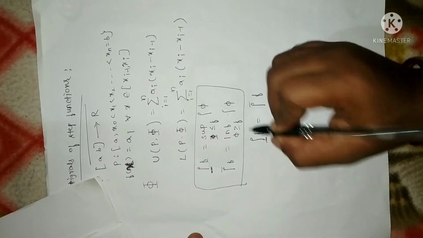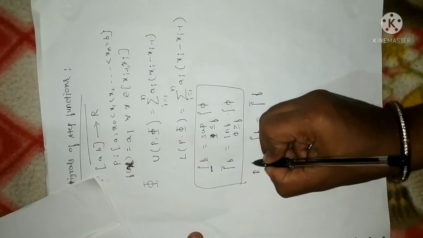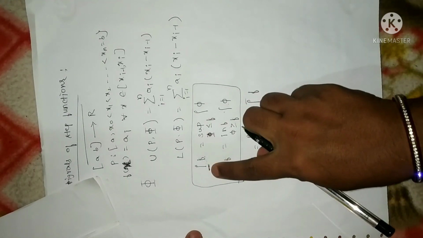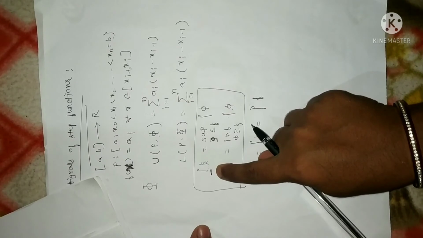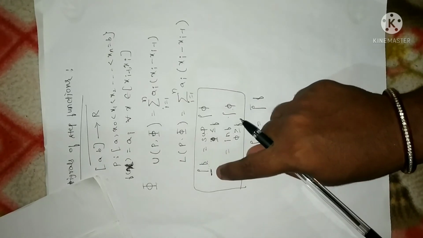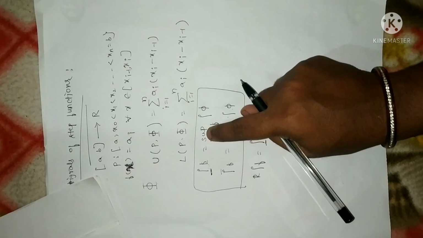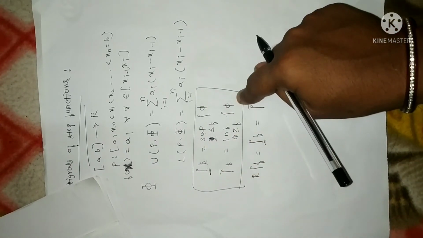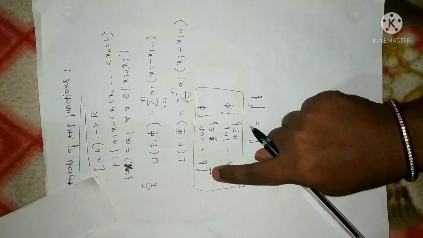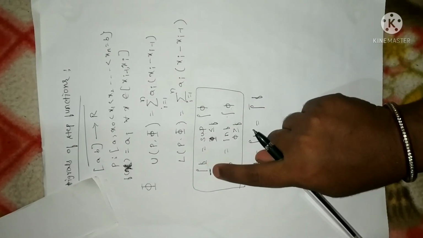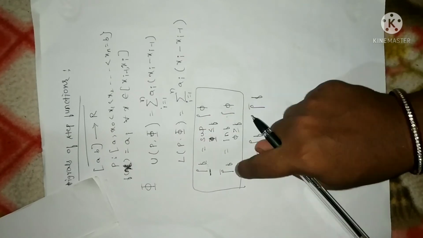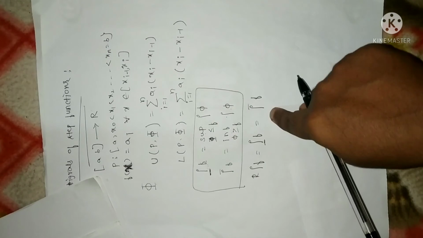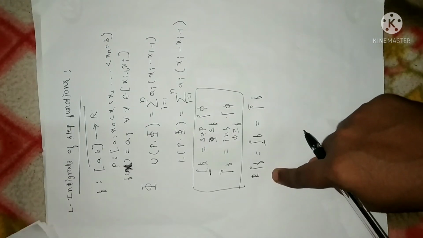So when both are equal, we can say a function is Riemann integrable, and it is denoted by the Riemann integral of the function f. In terms of step functions, remember, the lower Riemann integral is defined as the supremum taken over all the step functions, whereas the upper Riemann integral is the infimum taken over all the step functions. Fine. When we talk about the lower Riemann integral, we have to take the supremum. When we talk about the upper Riemann integral, you have to take the infimum. If both are equal, we can say the given function is Riemann integrable.